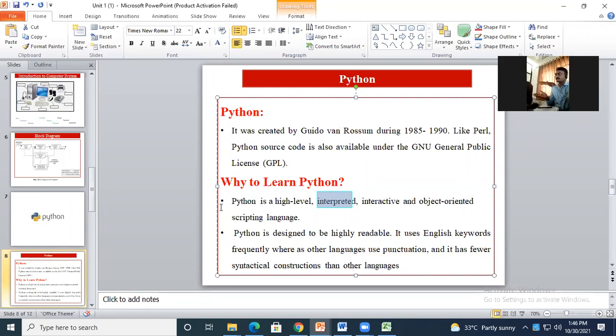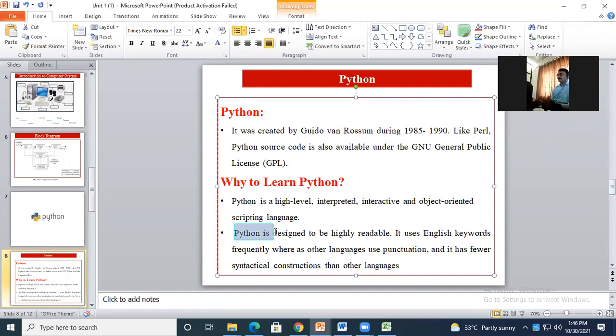Then the semantics and the syntax of the programming language are going to be assessed. If it follows all the rules, then it will move for the execution. Otherwise, the compiler will raise an error. But what happens in the interpreter? Instead of 1000 lines together, it is line by line execution: first line executes, second line, third line, fourth line, fifth line, and so on. Likewise, the execution happens in the interpreter.